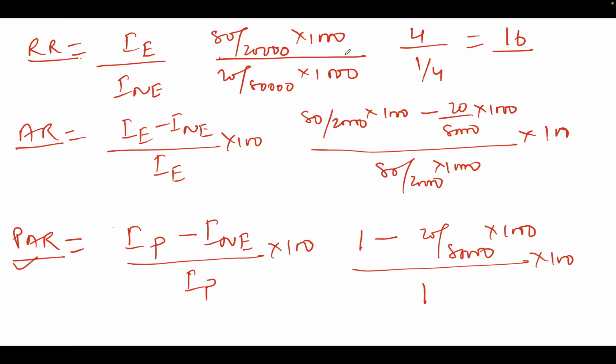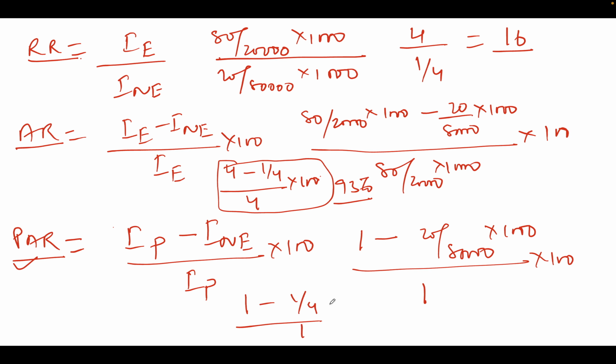Now, if I put the values which I've calculated, 4 minus 1 by 4 out of 4 into 100, if you calculate this, it will be roughly 93%. So attributable risk is 93% here. If you remove smoking as a risk factor, you will be able to reduce lung cancer in the exposed group by 93%. Now put the population attributable risk values, 1 by 1 minus 4 by 1 into 100. So it is 3 by 4 into 100, which is 75%.